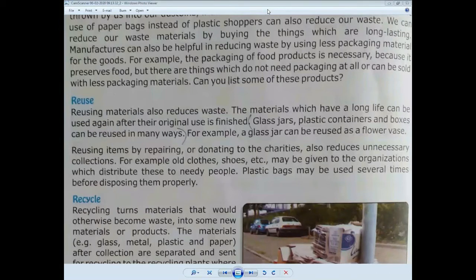What is the meaning of rags? We can reuse items for different purposes, like old clothes, which we can use in our kitchen for cleaning purposes as rags. What is the meaning of rags? A piece of cloth used for cleaning purposes.